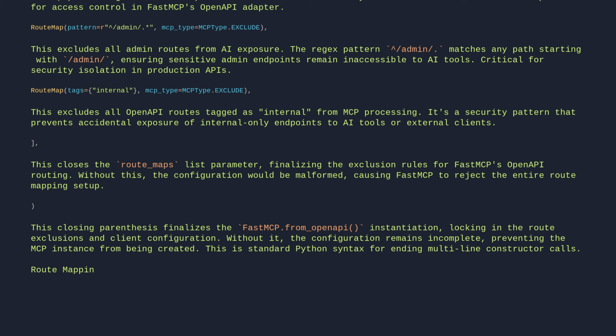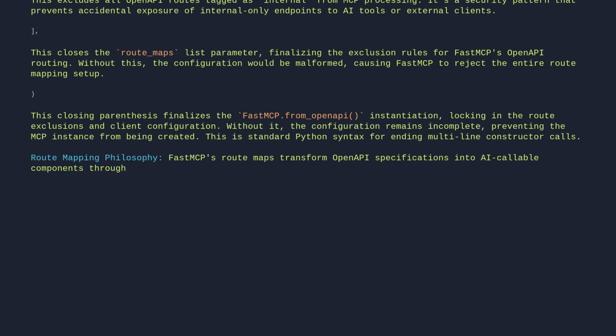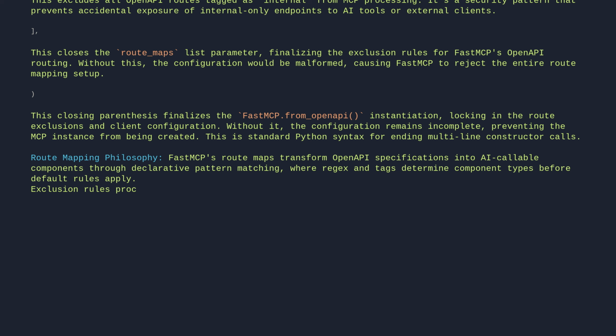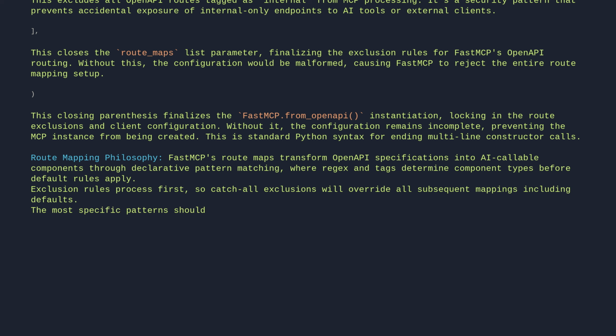Route mapping philosophy. FastMCP's route maps transform OpenAPI specifications into AI-callable components through declarative pattern matching, where regex and tags determine component types before default rules apply. Exclusion rules process first, so catch-all exclusions will override all subsequent mappings, including defaults. The most specific patterns should always appear before general ones in your route map list.